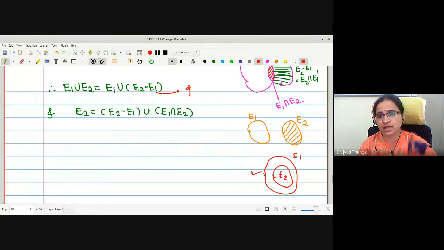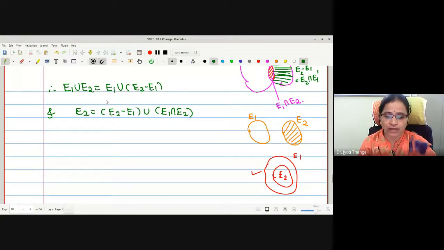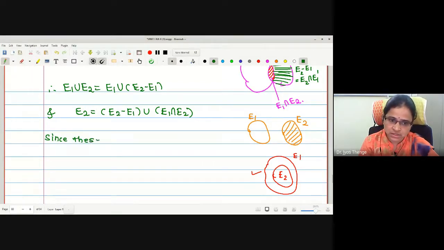E1 intersection E2 will be E1 itself, and E2 intersection E1 complement is E2 minus E1. Therefore, whatever is the relation between E1 and E2, these two statements are true. Okay. Now again, these two are disjoint unions. Here I can write, since these unions are disjoint. Correct?